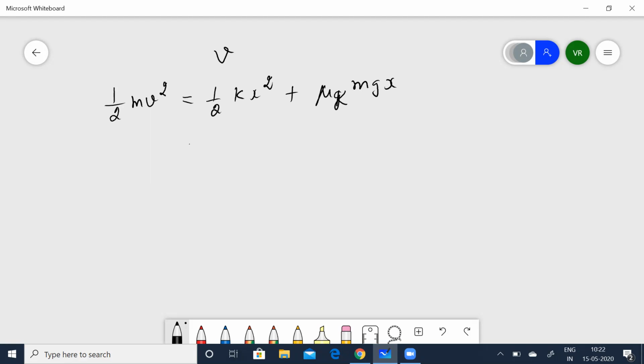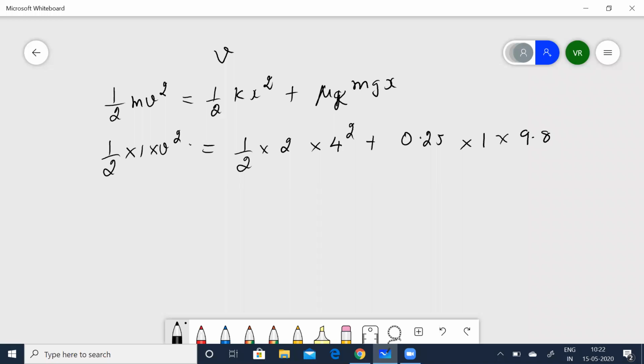Now let me substitute the values: m is equal to 1, v we don't know, keep it as v squared, is equal to half into k, given as 2, into x, given as 4, so 4 squared, plus mu k given as 0.25 into mass, again 1, g as 9.8 and the displacement is 4.